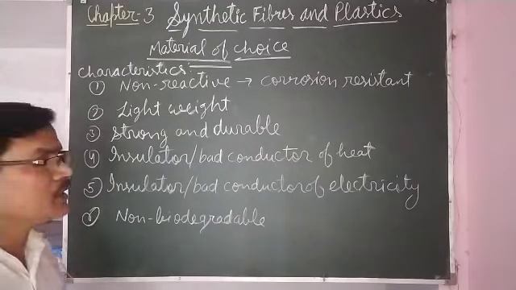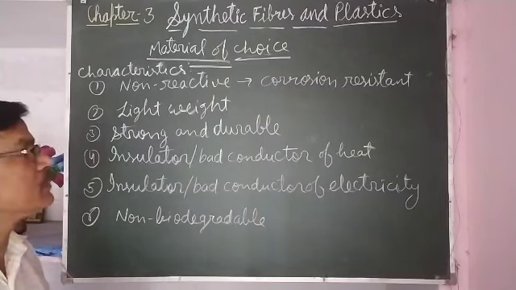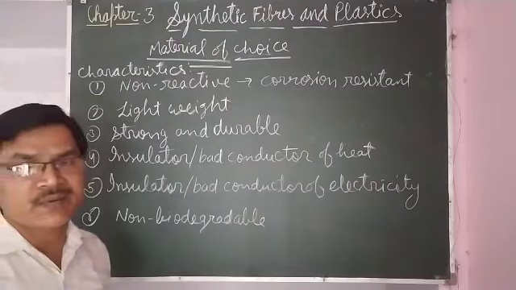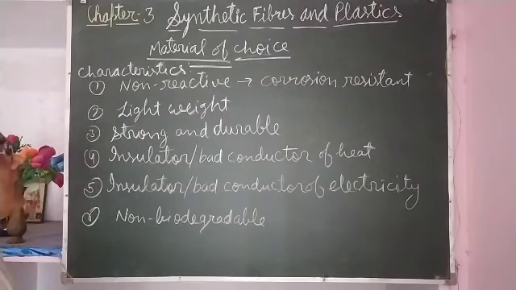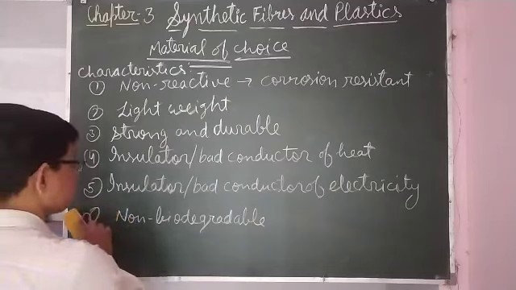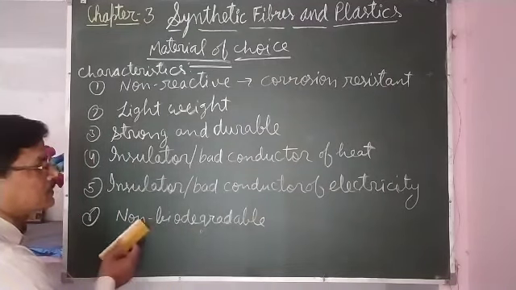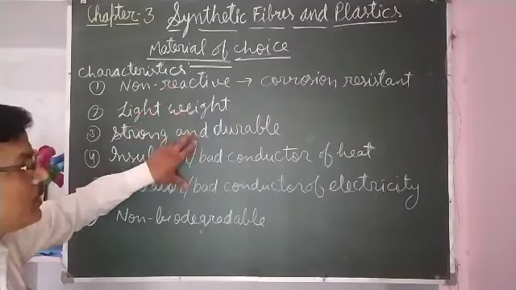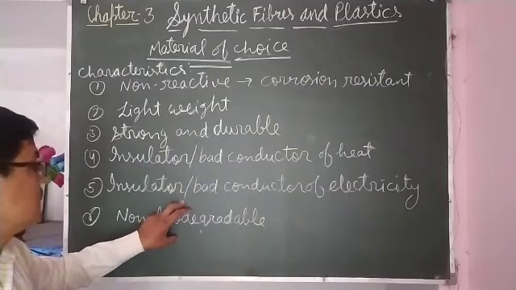Because of these characteristics it has become the material of choice and is being used excessively in every field. Its excessive use has become a problem for the environment, and that is because of this characteristic. Other characteristics are good and cause no problem, but this one